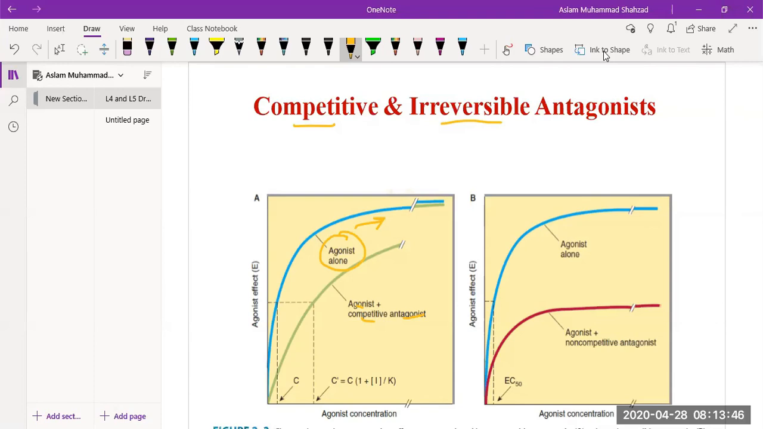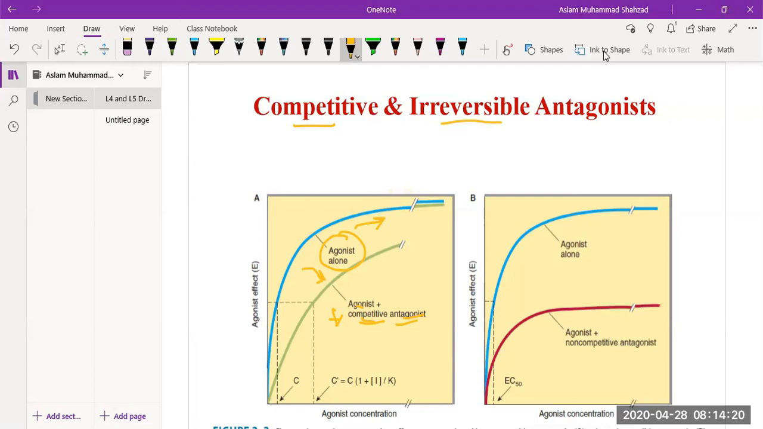So you can see in this graph, in the green graph, the agonist effect has decreased with the help of the competitive antagonist. And we know that the competitive antagonists bind with the receptors and then do not produce the effect. It means they will occupy the spare receptors, and after that the effect of the drug declines or decreases. So that's how we can explain competitive antagonist.